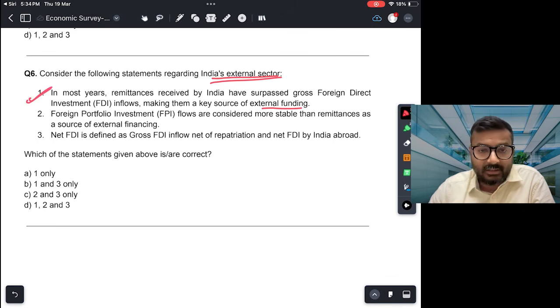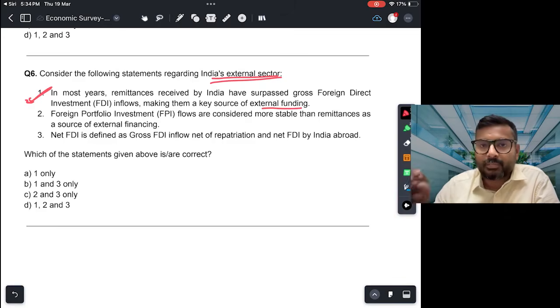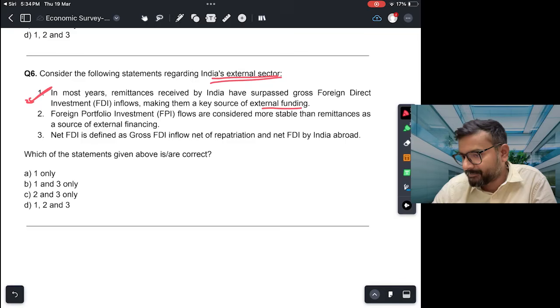Seeing the trends of at least the last 4, 5, 6 years, this is in fact correct, and it is also one of the more stable sources of external funding, because you don't have to pay back remittance. Once it comes, there is no obligation to pay it back, whereas with foreign direct investment, at some point of time the investors will withdraw their money from the economy.